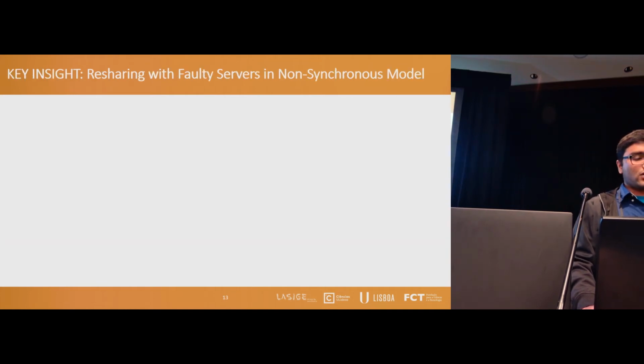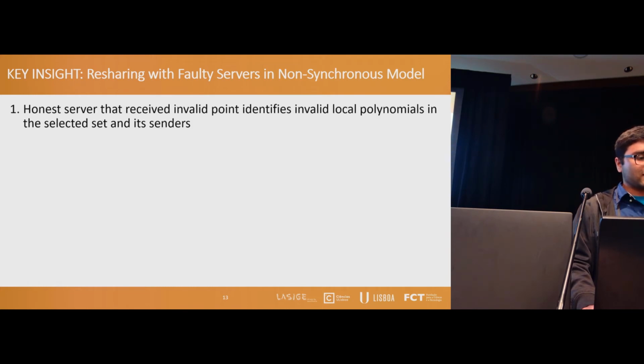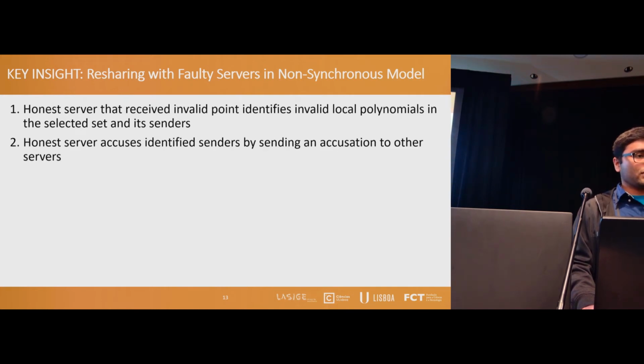So the key insight of COBRA is that we can leverage the recovery protocol to recover the points on the random polynomials after removing malicious servers. To remove a malicious server, the honest server that received the invalid point pinpoints the local invalid polynomial in the set selected during consensus and accuses the senders of those local polynomials by sending an accusation to the other servers.